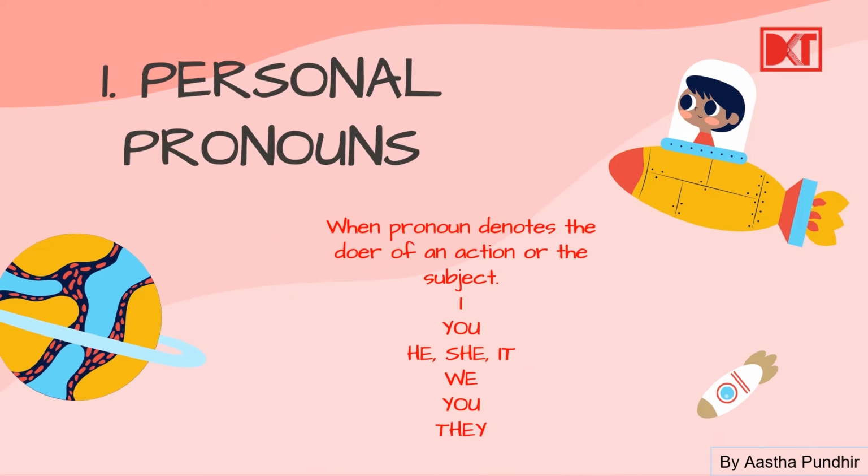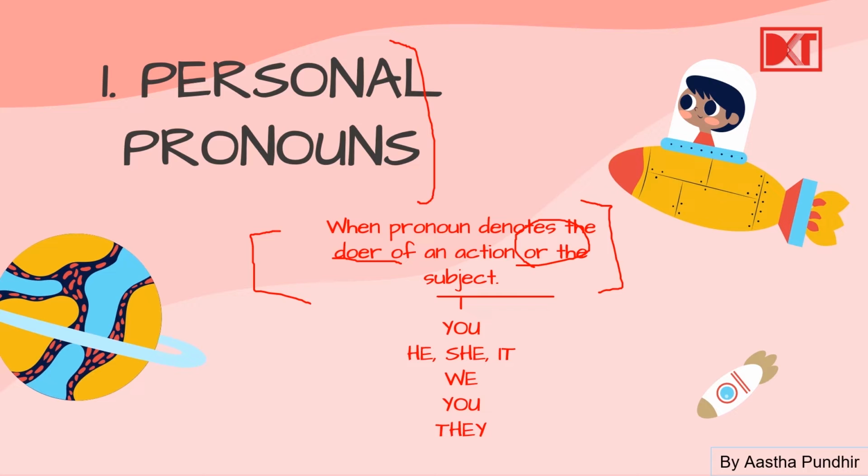Alright, so now we will start with the first category of pronouns, which is the personal pronouns. What do personal pronouns do? When the pronoun denotes the doer of an action or the subject, मतलब the pronoun is denoting the doer of the action और जो subject which is the focus of the sentence. जैसे अभी हमने example लिया था कि Ranbir is my best friend.